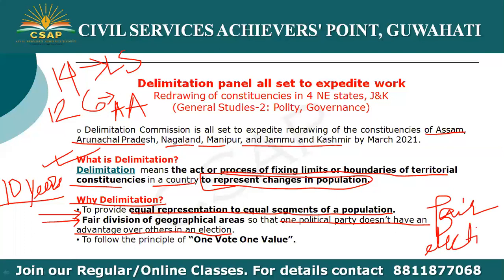also the Delimitation Commission is constituted and it rearranges the constituencies and to follow the principle of one vote, one value. Now, one vote, one value is the process which we follow, the universal adult franchise, one person, one vote and one value.